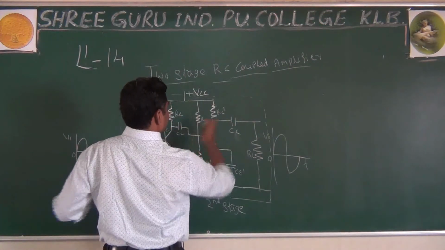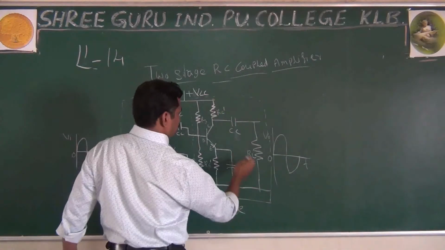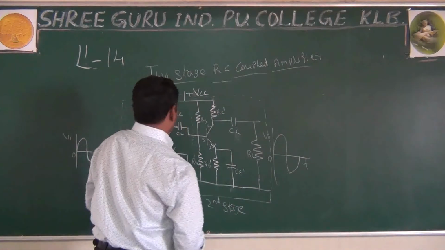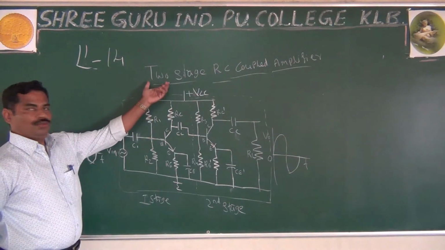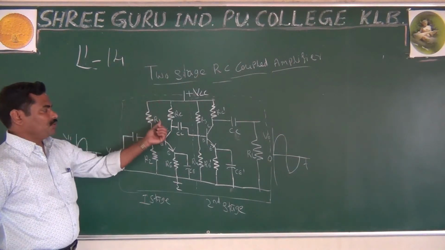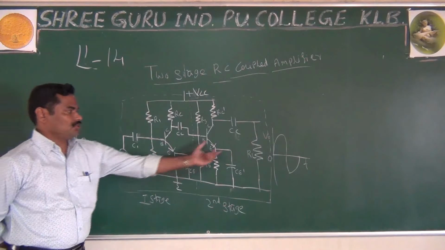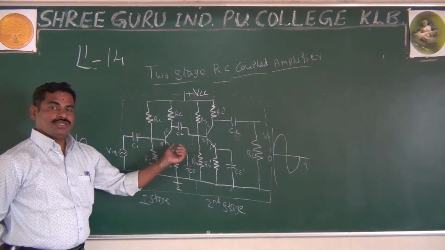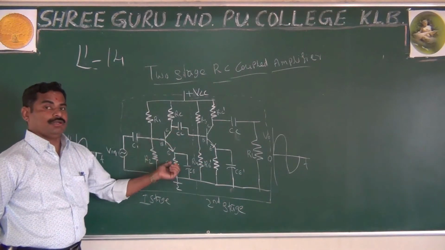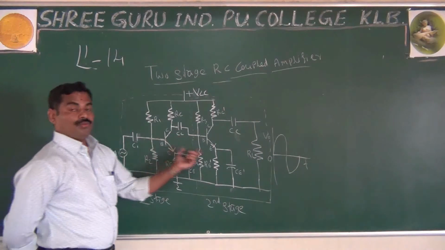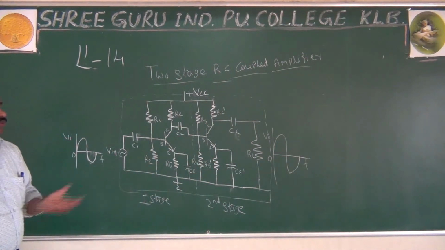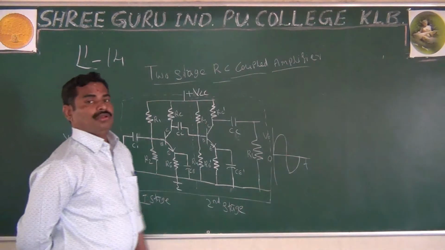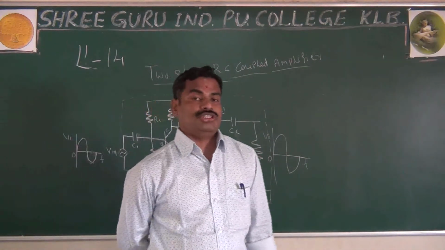It is very important about the circuit diagram, and I just showed you the two-stage RC coupled amplifier. This is one stage, this is another stage, and both the stages are in the CE configuration.